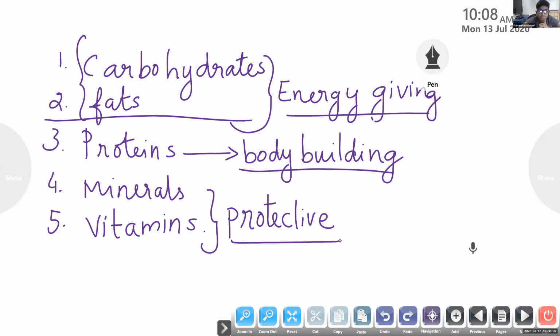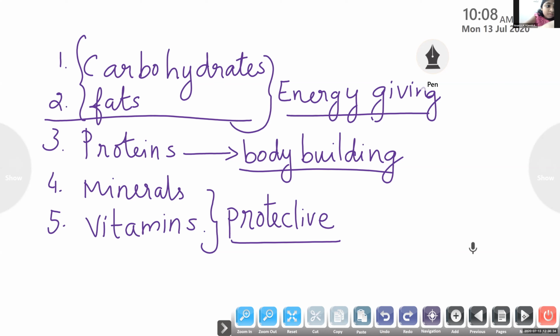From carbohydrates and fats we get rice, wheat, bajra, maize, sugarcane, all these. If we are saying the names of the food, we can say energy giving food.